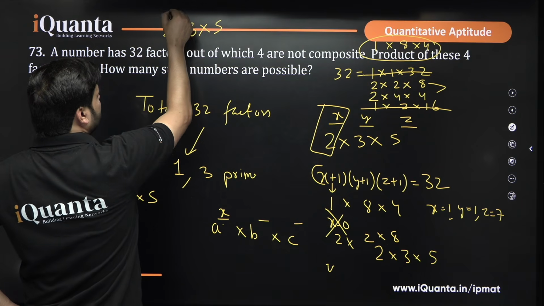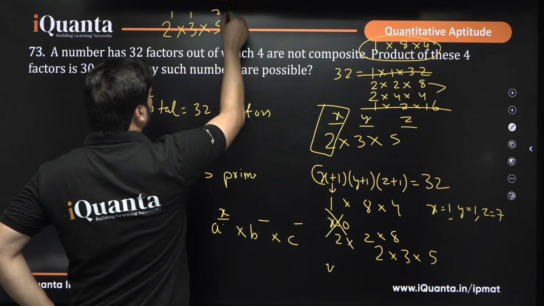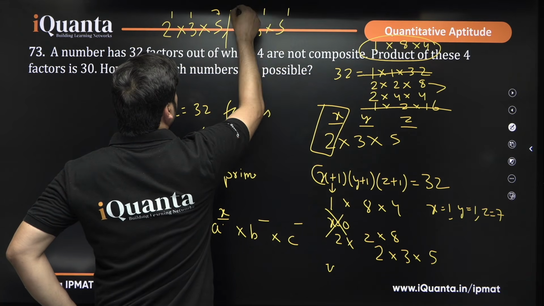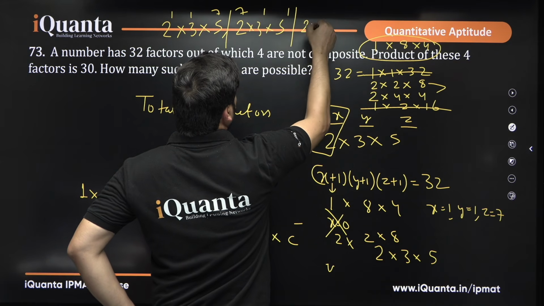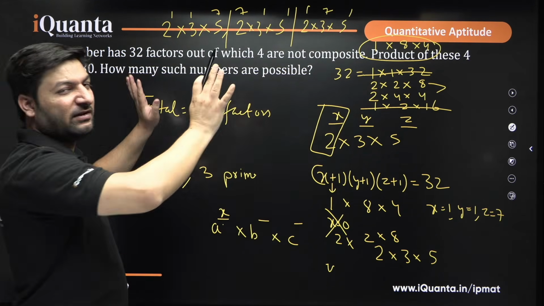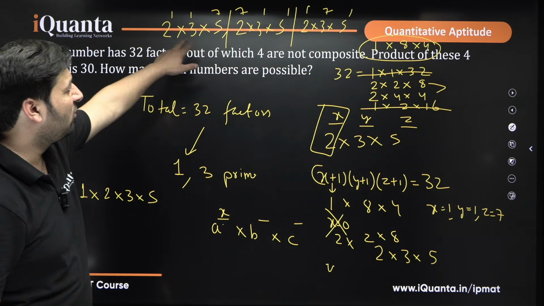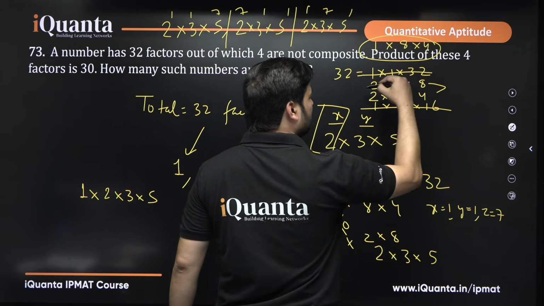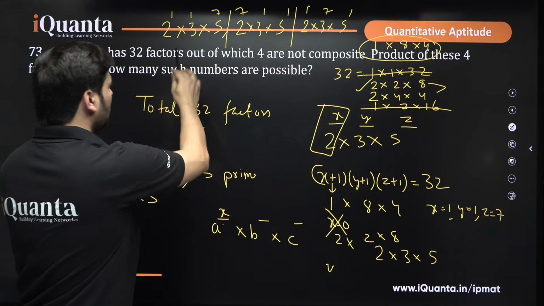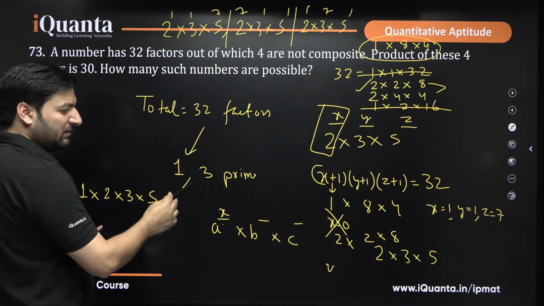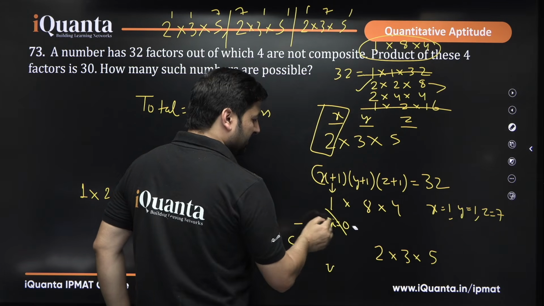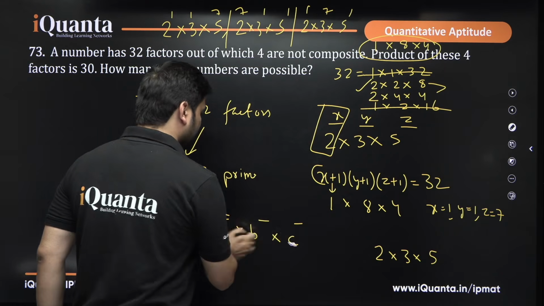How many combinations will you get? 1, 1, 7 above 2, 3, 5, or 1, 7, 1, or 7, 1, 1. Apart from this, you cannot have anything. Yes or no? So only three combinations are possible, if these are the values of x, y, and z shuffled between these powers. I hope you are getting it, right? Let me erase this part. I hope this part was clear.